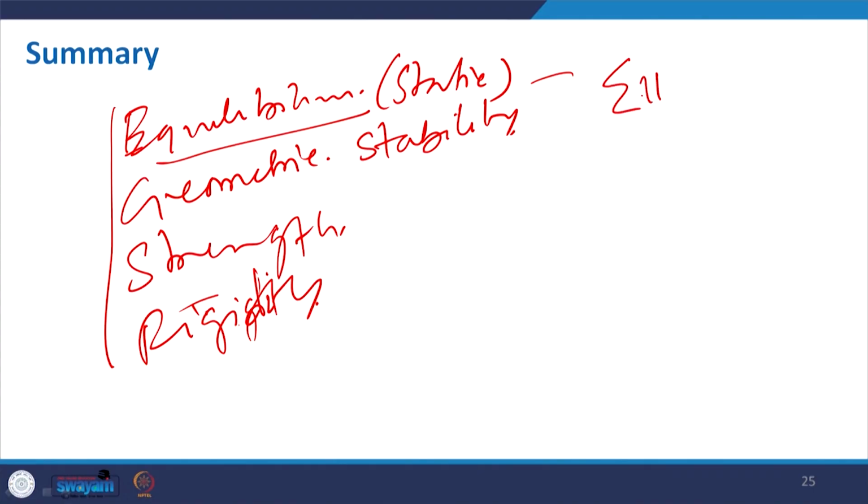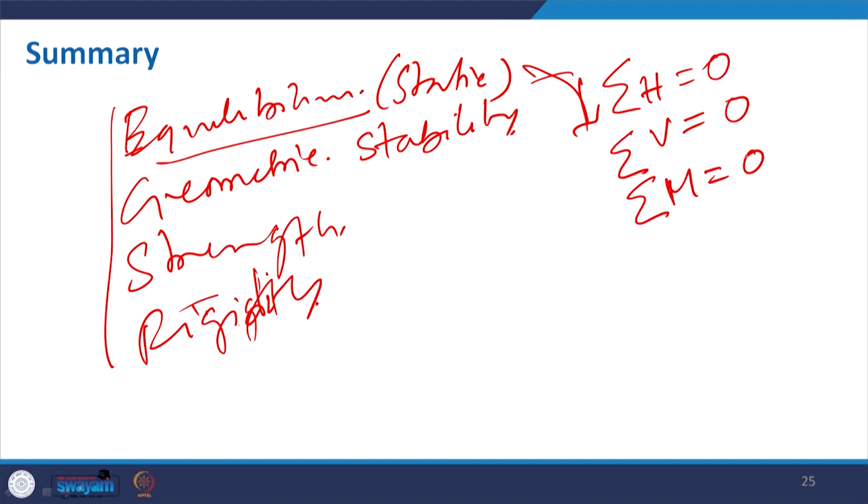For equilibrium, it maintains three conditions: the summation of all horizontal force, the net horizontal force, should be 0, the net vertical force should be equal to 0, and even the moment should be equal to 0. Then we will get this static equilibrium, otherwise my structure will not be stable.